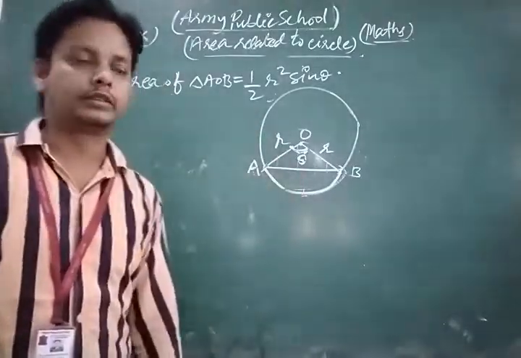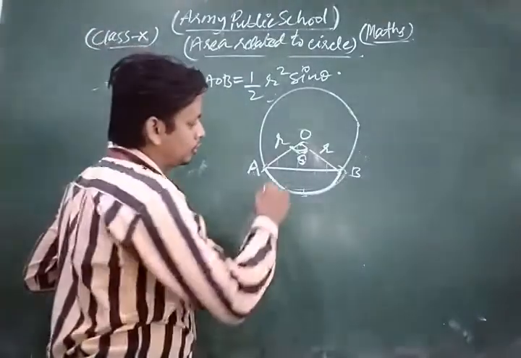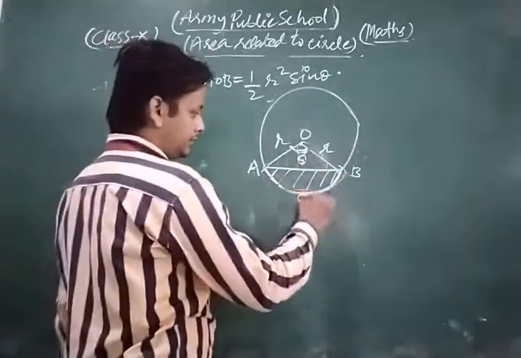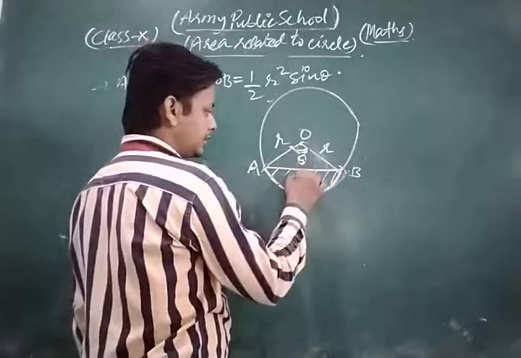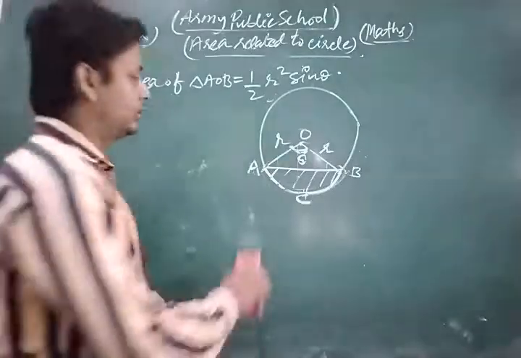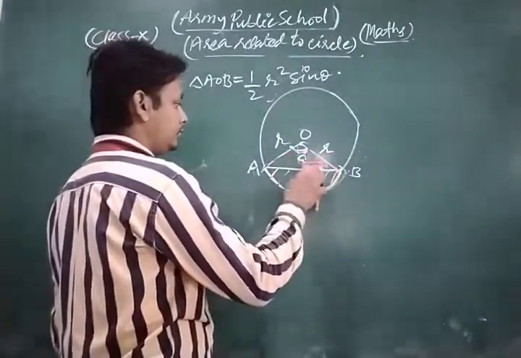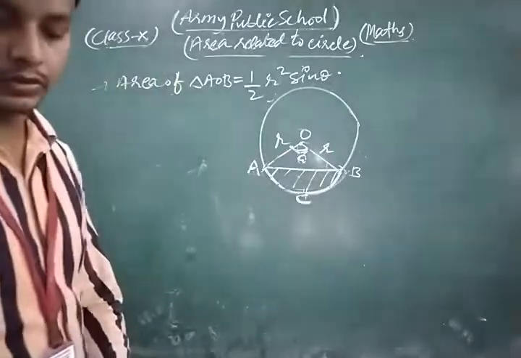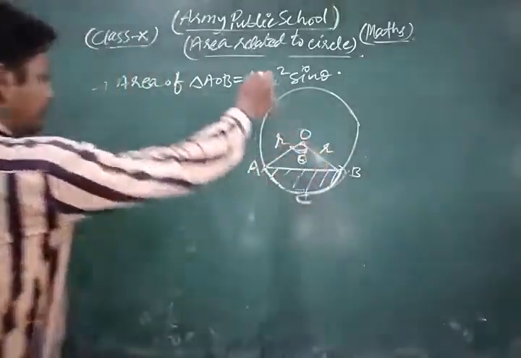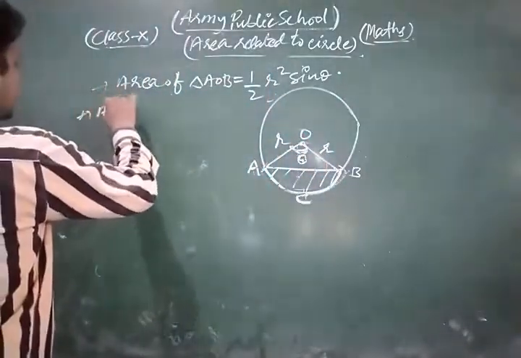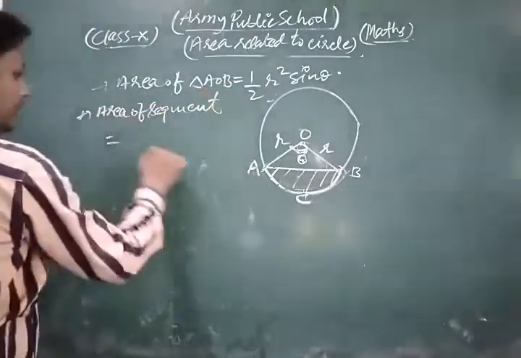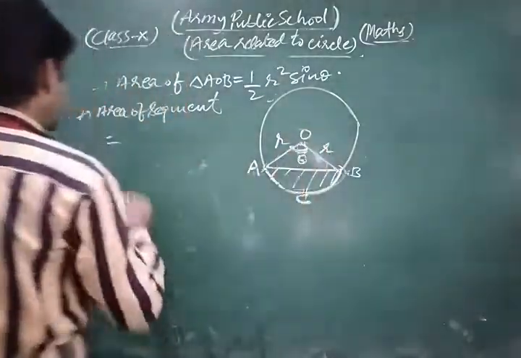Now, what is the concept of a segment? Yes, friends, the region bounded by an arc and a chord of the circle. This region, if you see, we take C here, ACBA, is the segment. Now, how do we find the area of a segment? Look, dear friends, the concept of area of segment is: area of segment is equal to area of sector OACBO.